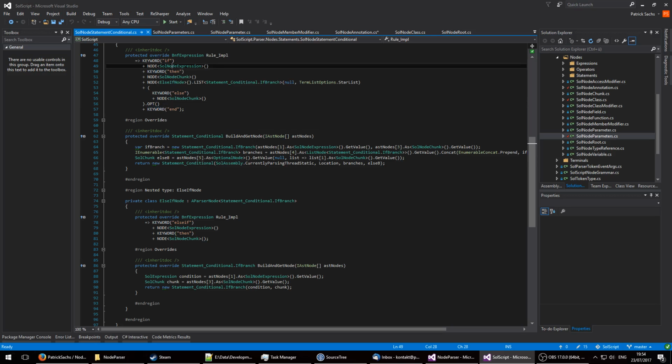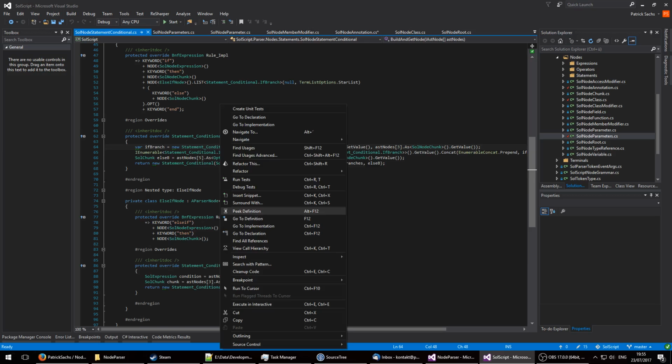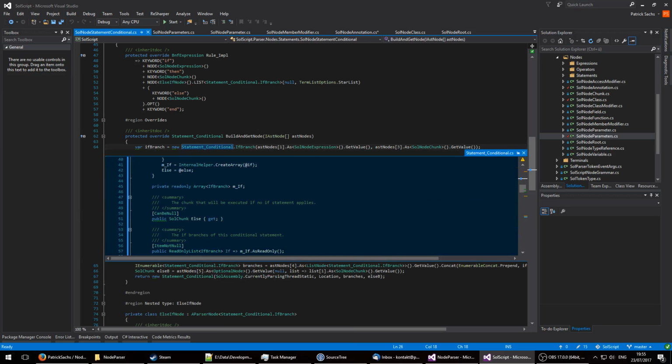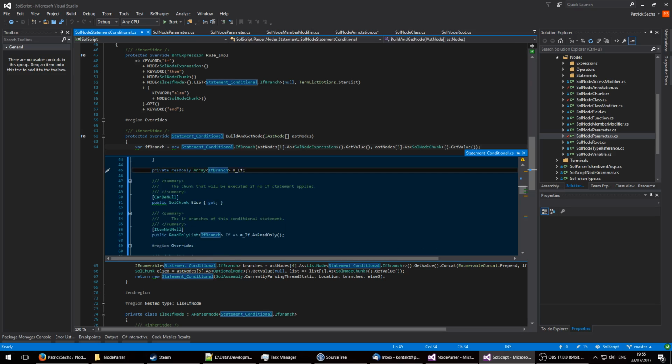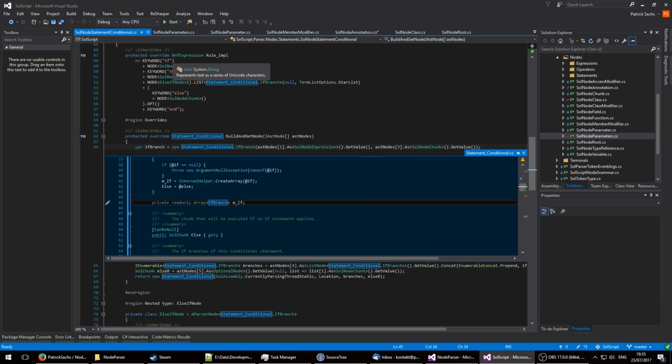So we have the if and the else if separated. But the actual conditional statement just has an array of if branches. Don't mind the generic array, it's just a thing SoulScript uses in order to encapsulate stuff into a read-only list. It doesn't really differentiate between if and else if.